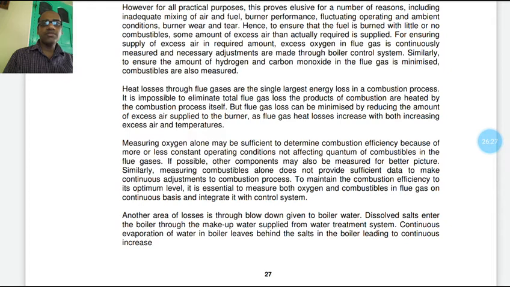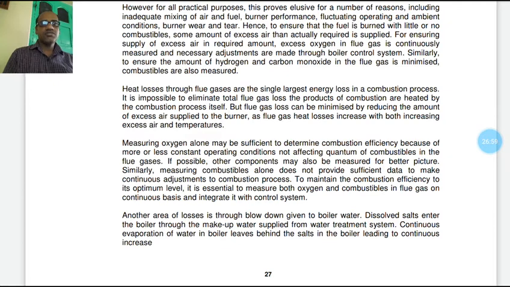Similarly, measuring combustibles alone does not provide sufficient data to make continuous adjustment of combustion processes. To maintain combustion efficiency at its optimum level, it is essential to measure both oxygen and combustibles in the flue gas on a continuous basis and integrate with the control system.